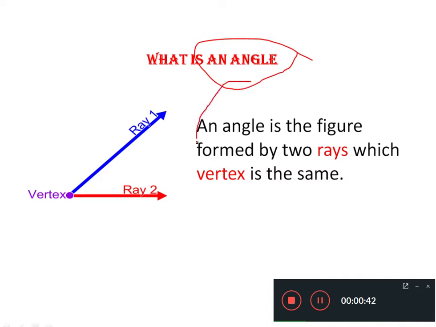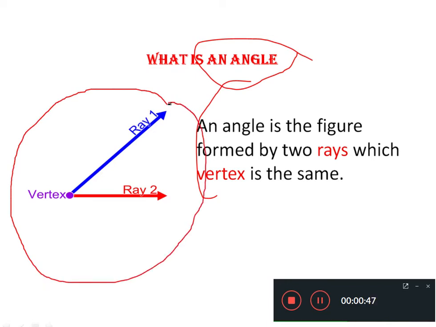Before going for this definition, we will try to understand this diagram first, and then we will try to understand this definition. Now here, there are two key words given: this is the ray and this is the vertex. When we were learning about the 3D shape, at that time itself we learned about this vertex. I told you vertex is nothing but the point, or the corner where the two lines or the two sides meet.